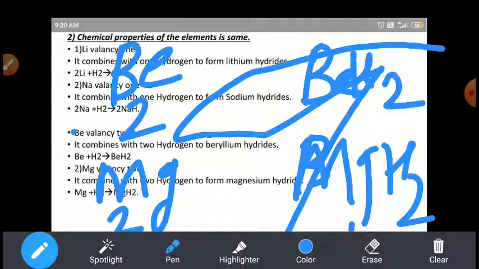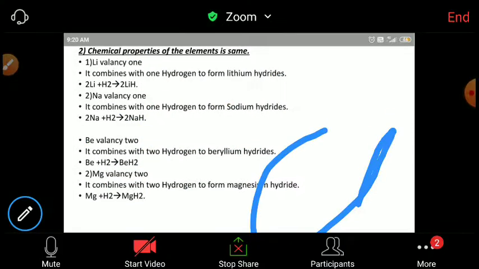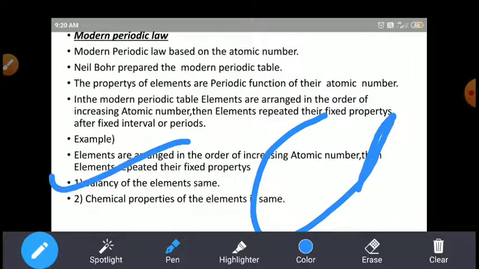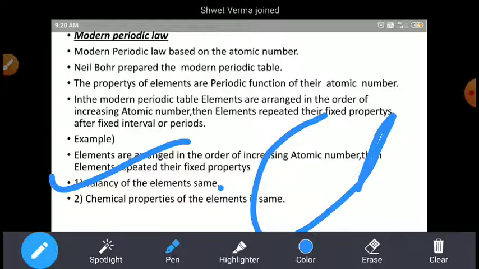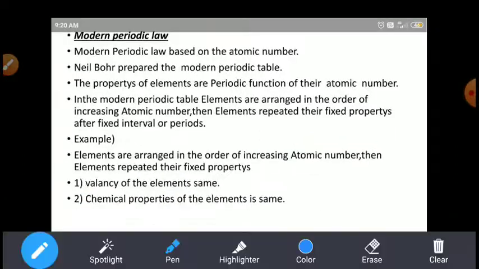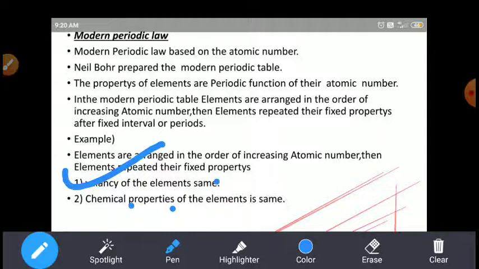So when we arrange the elements on the basis of atomic number, the valency of the elements is repeated the same and the chemical property is also the same. Already we have shown the valency of sodium and lithium is the same and their chemical property is also the same. The valency of beryllium and magnesium is 2 and their chemical property is also the same. So these exhibit the same chemical property when we arrange elements on the basis of atomic number.